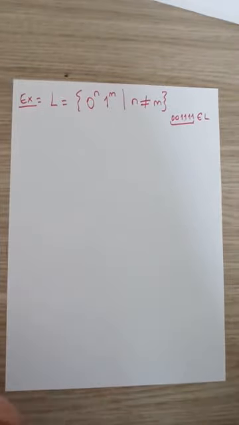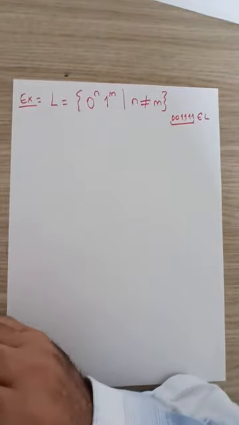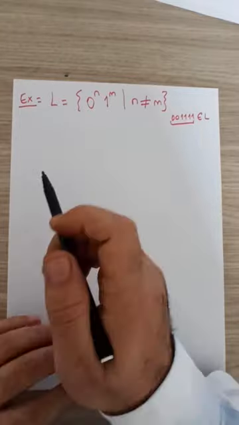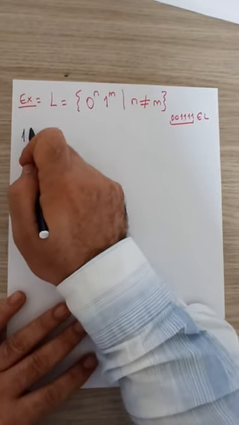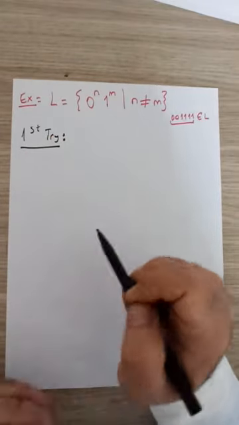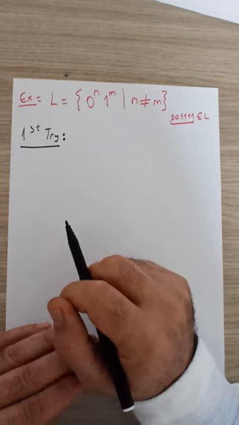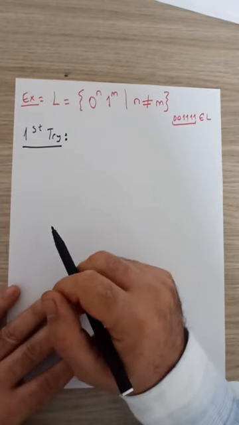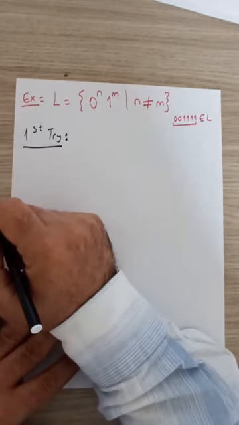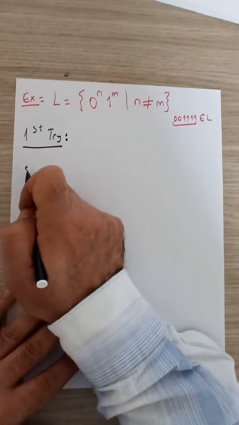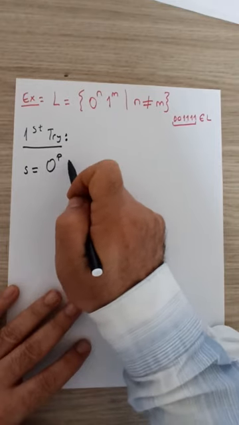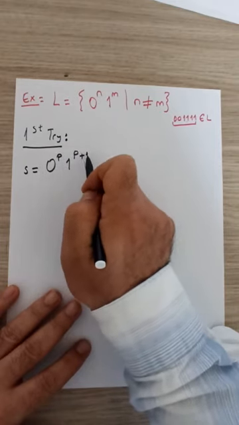Note that formally we use the pumping lemma again to prove such a statement, that language L is not regular. Let's try if we can do so. Our first trial. As usual, with the pumping lemma, we need to first pick a special string s that belongs to the language and that has length greater than or equal to p. For this, we pick, let's say, s to be 0 to the p, 1 to the p plus 1.